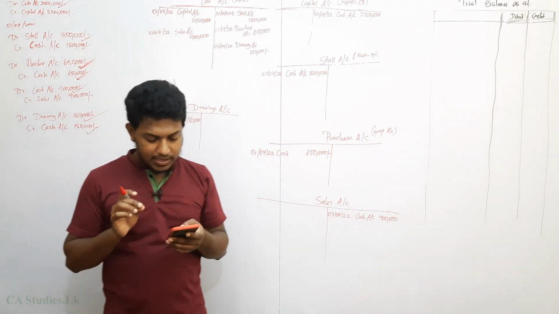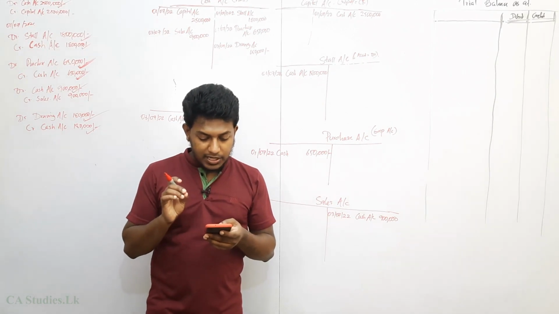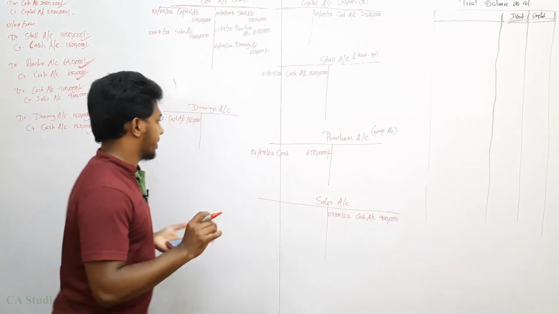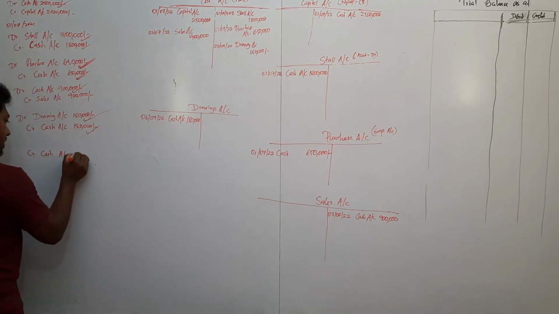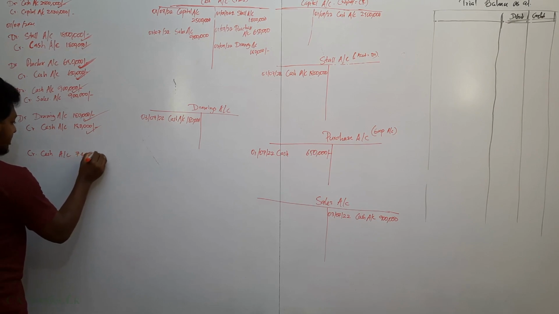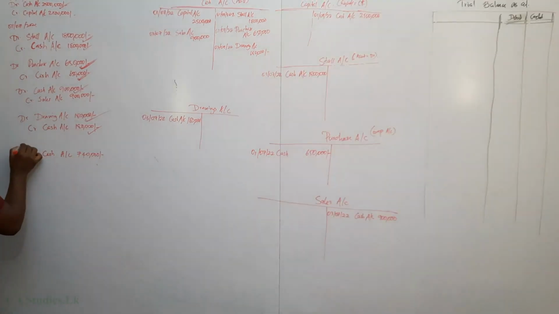Now the first transaction is 7,40,000 purchase again. Then the cash decreases. Cash is reduced by 7,40,000. So this is spending for purchase.